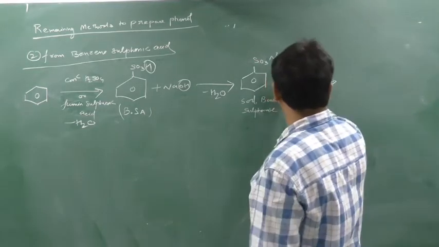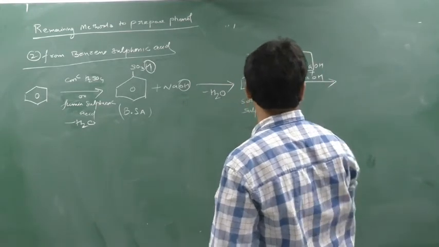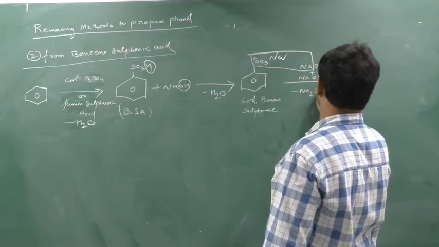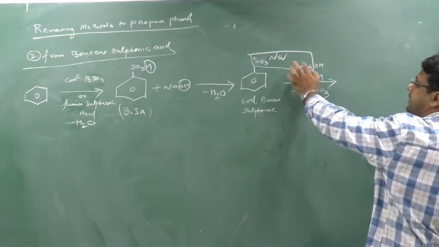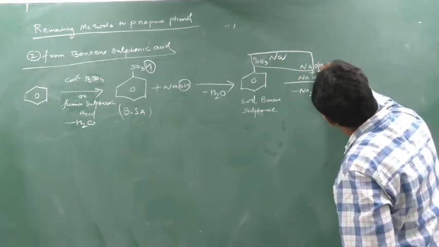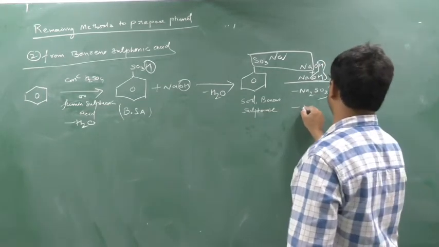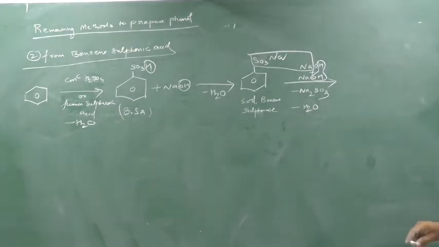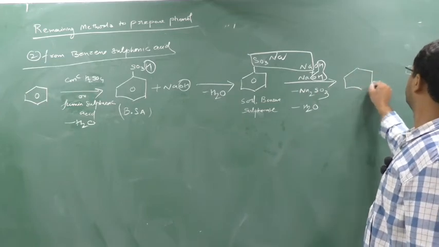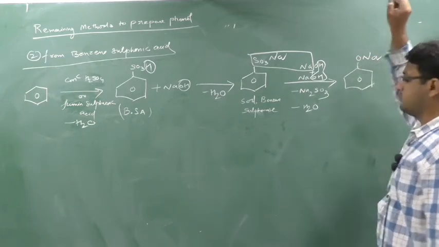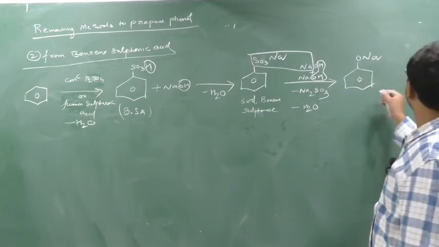See, this NaSO3 and this Na will combine together to form Na2SO3. Understood this? This H and this OH react together to form H2O. Clear? Now student, you tell me what is remaining. What remains is ONa, sodium phenoxide. Now what do I have to prepare? Phenol. So what will I do now? Again I will react with